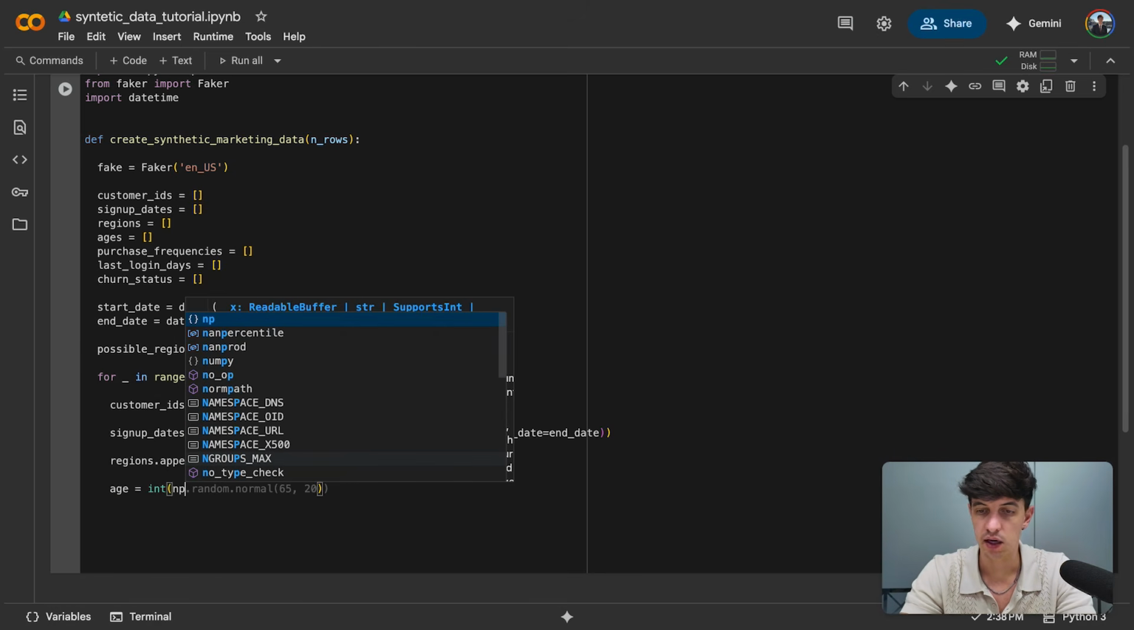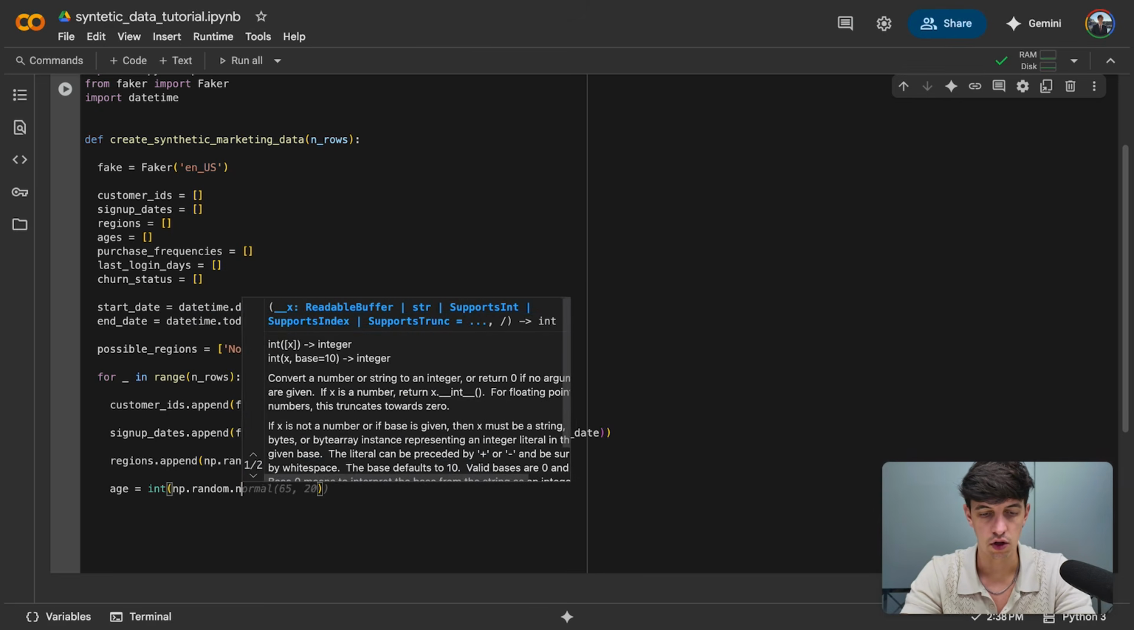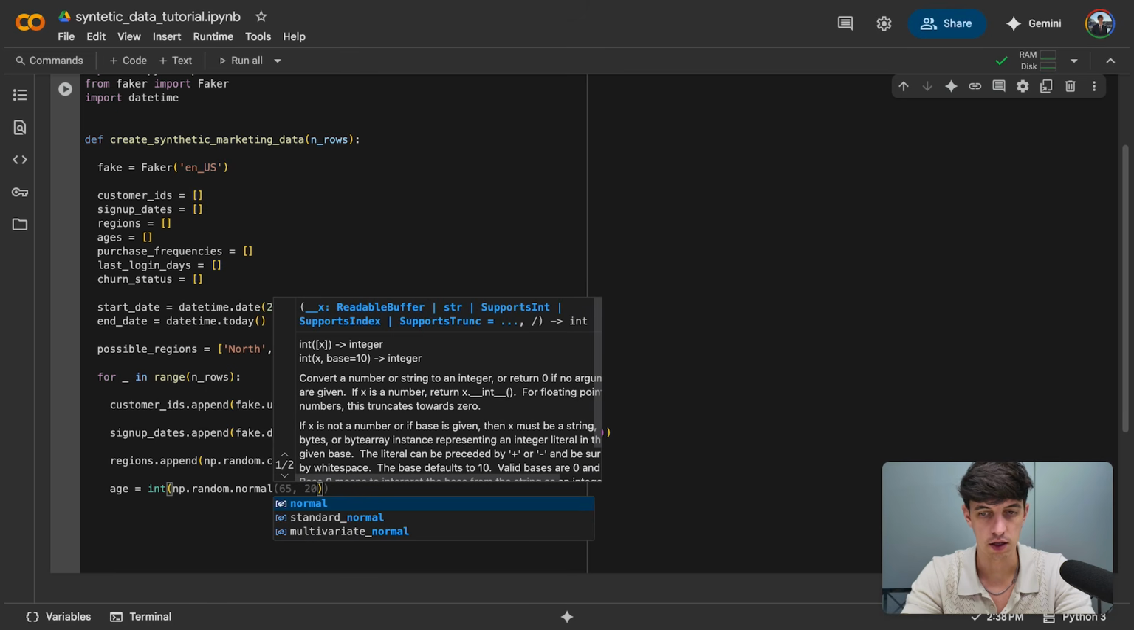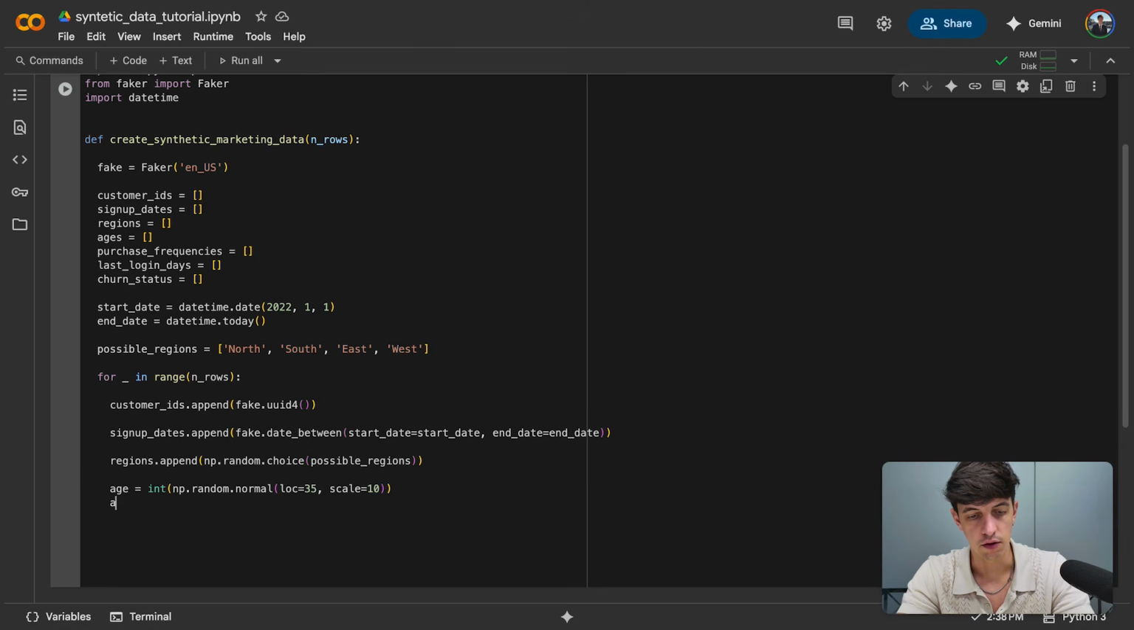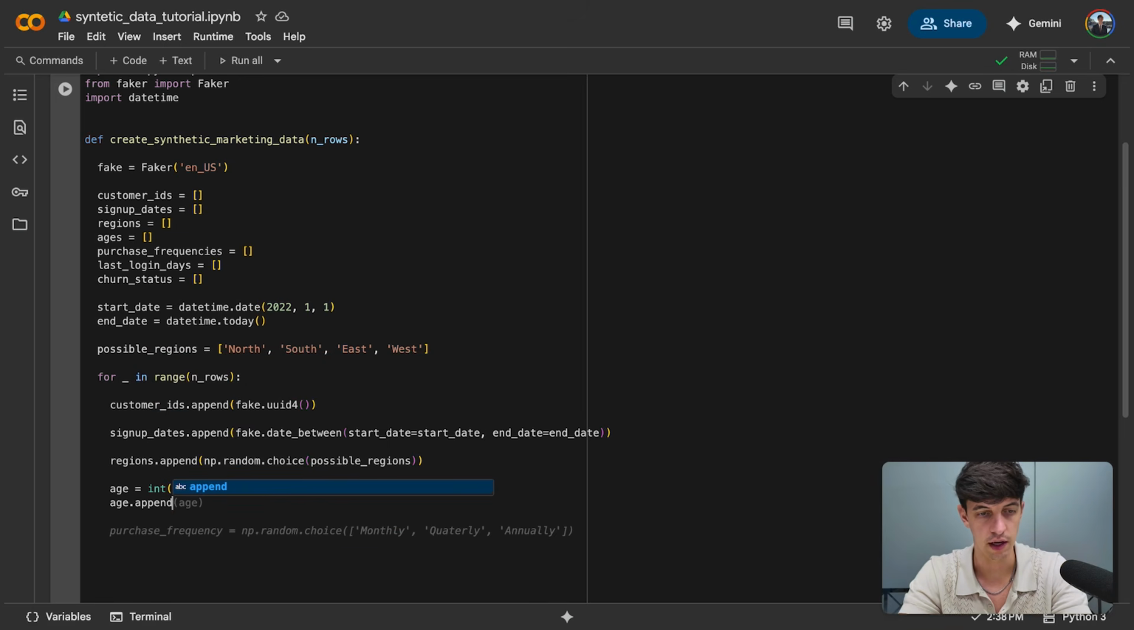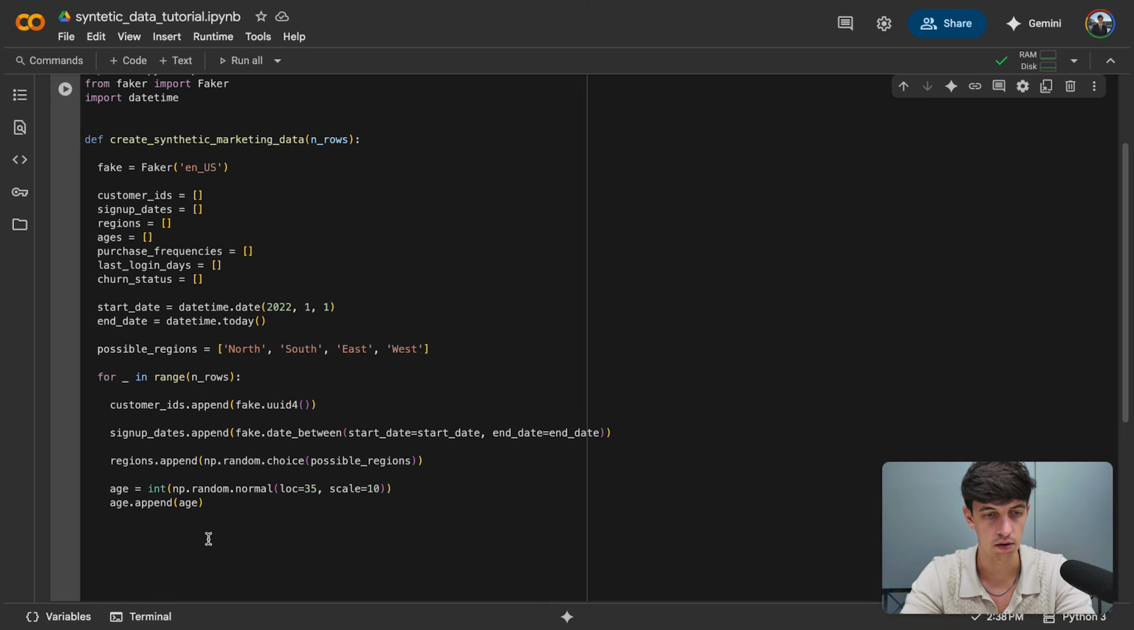And in brackets, I want to do, again, I'm going to use NumPy here. So I'm going to do np.random.normal. And let me explain in just a second what I'm doing here. And then in brackets, I'm going to do loc equal to 35 and scale equal to 10. And then in a new line, I'm going to do age.append, and then we are going to use the age that I just defined. Let me remove this one here.